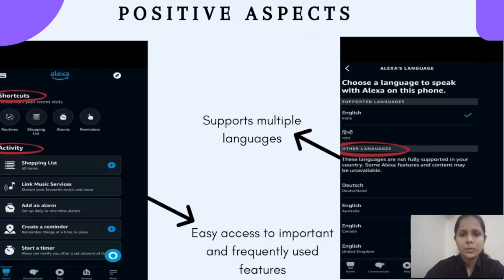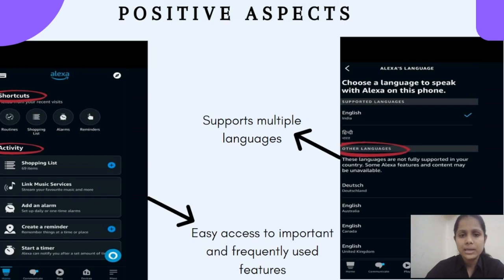Now, let us shift our focus to highlighting some positive aspects of this application. The very first positive aspect is that it has shortcuts such as routines, which are preset actions that you can trigger with a single command. For example, you can set a routine that turns off all your smart home devices when you say good night to Alexa. Another shortcut is the shopping list, which maintains your shopping and your to-do list. You can add items to your shopping list using voice commands. The next shortcut, alarms and reminders, gives you notifications for your lined up tasks.